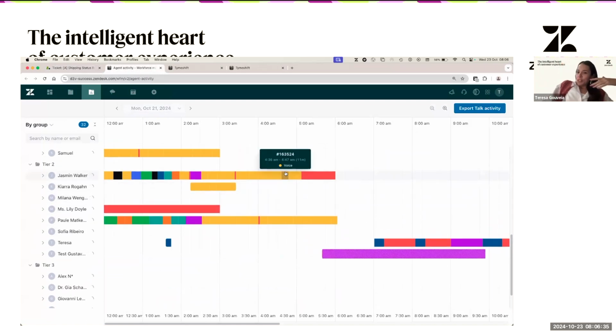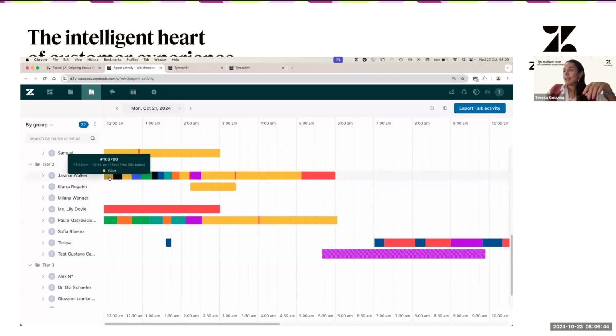So why this is important and why it's relevant for today as well: the activities that agents might be tracked for, specifically tickets, you're going to see like this. So you have, for example, in this case, Jasmine, we see the ticket number and we see that this ticket is part of voice. So this voice, in this case, is our workstream.